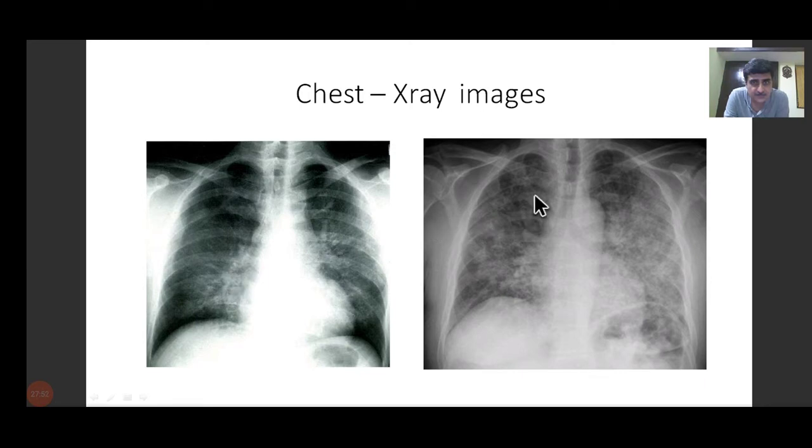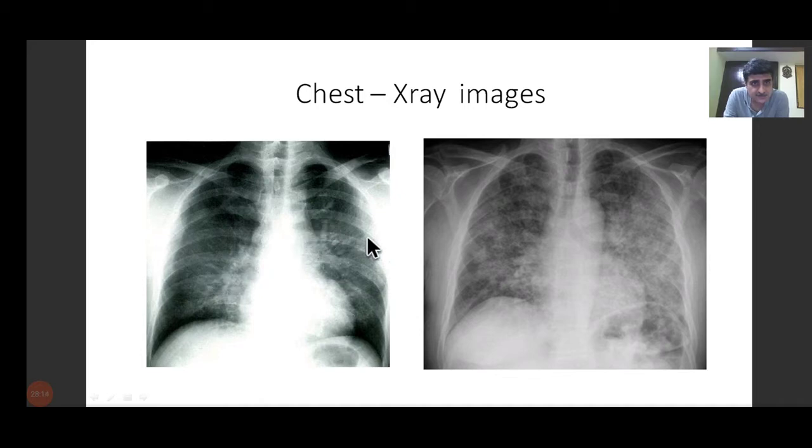But here you can see how extensively almost the whole of the lung is involved. There's no area of the lung which is spared by this interstitial shadowing. This is obviously a case of severe Pneumocystis jirovecii pneumonia. And this is a moderate case. This is not mild because the X-ray has findings. Here also you can find the X-ray showing interstitial markings.